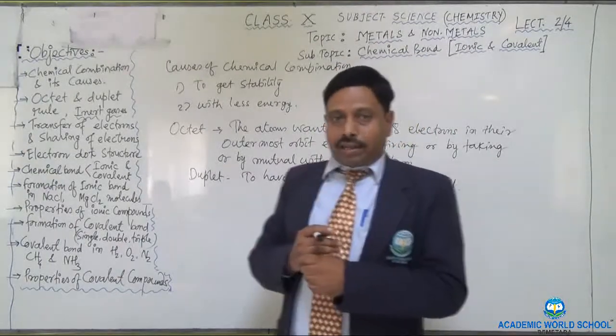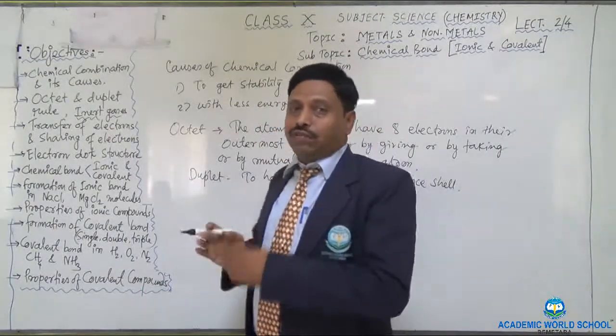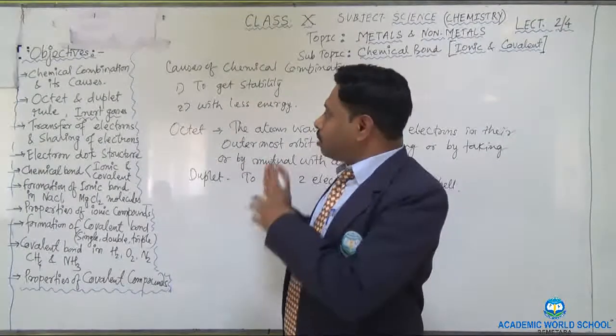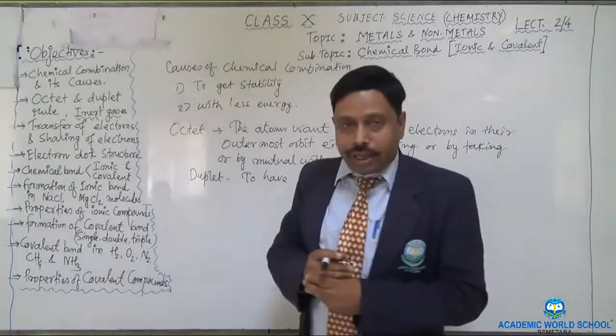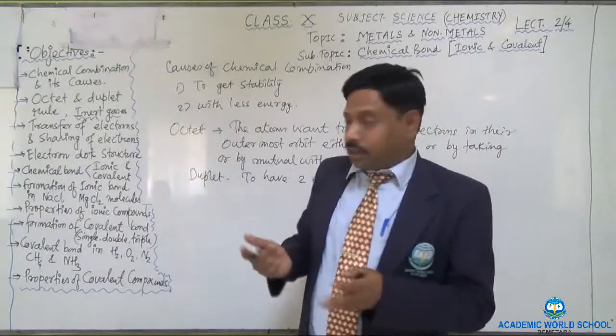So hence the atoms always want to have the nearest inert gas configuration by default. So these are the causes of your chemical combination. Now I want to explain to you how they obtain that.